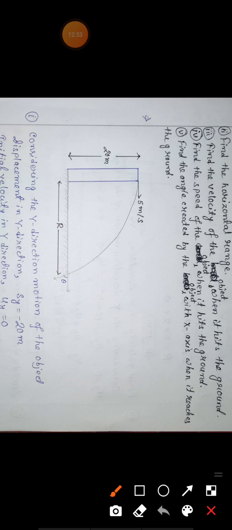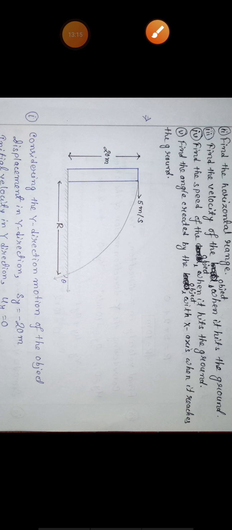We will consider the y direction, because we know the displacement in y direction, that is 20 meter, but we don't know the displacement in x direction. If range was given, then we could use the x direction motion, but here since height is given, we will consider the y direction motion.